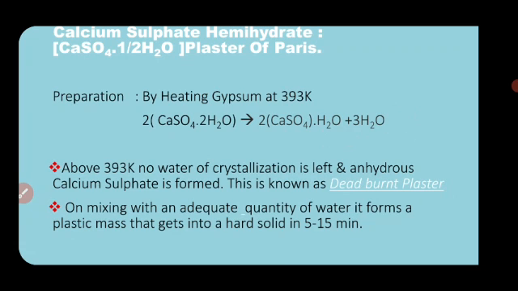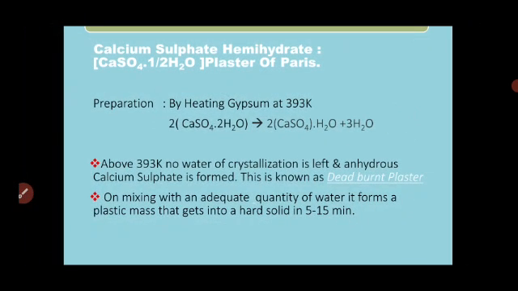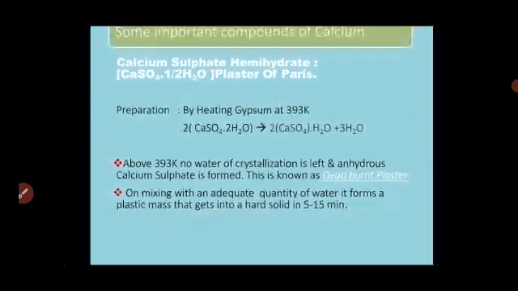That is, half a water molecule per CaSO4 remains. Therefore, this is called calcium sulfate hemihydrate.